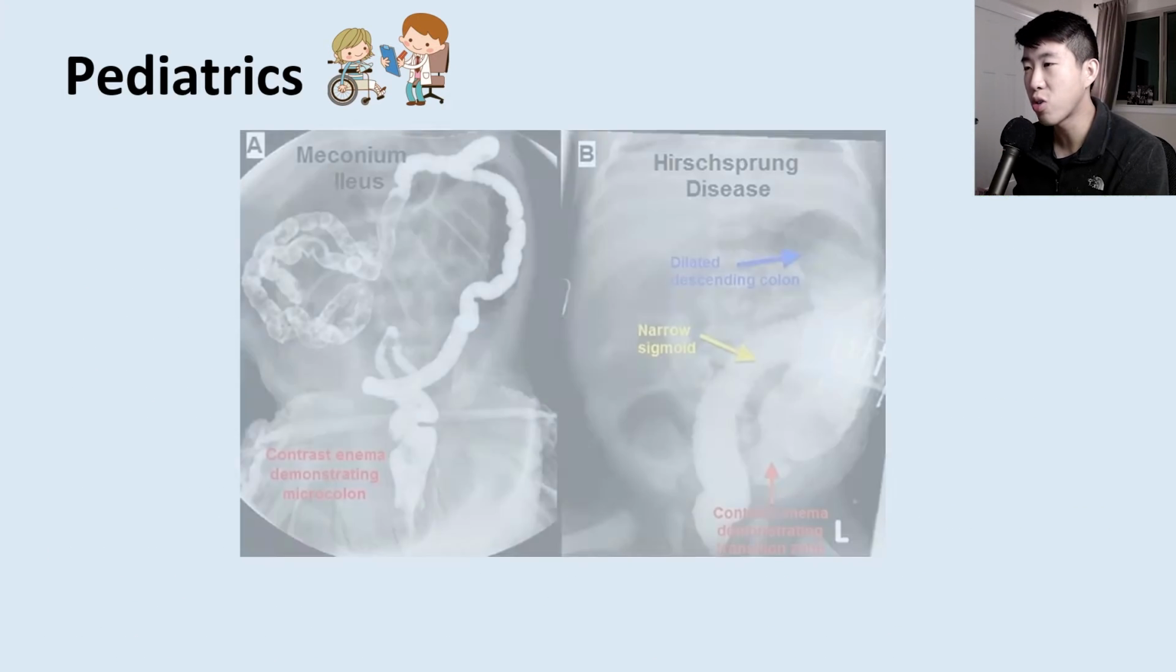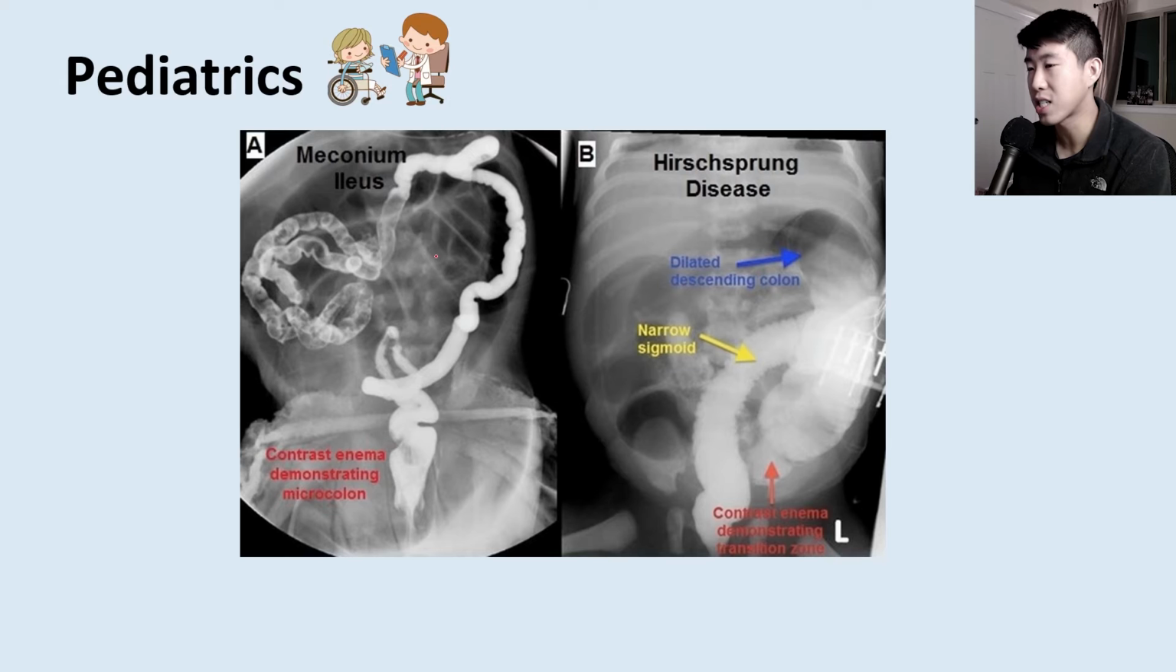And let me go and show you what it's going to look like when you do get that contrast enema. So basically, you shoot up a bunch of contrast that's going to light up when you get an x-ray through the rectum. And then in meconium ileus, you are going to see microcolon. Okay, so everything is just very, very contracted and very small. Whereas with Hirschsprung disease, you're going to see a transition point and a dilated proximal colon with a narrow sigmoid. So it's got two different appearances, and they're going to show you this on the test and ask you to identify whether this is meconium ileus or Hirschsprung disease.